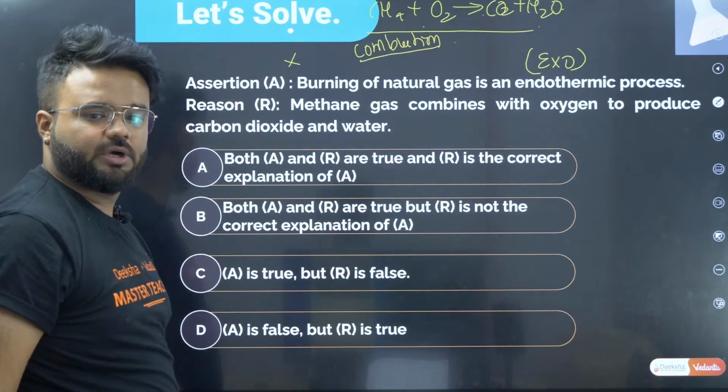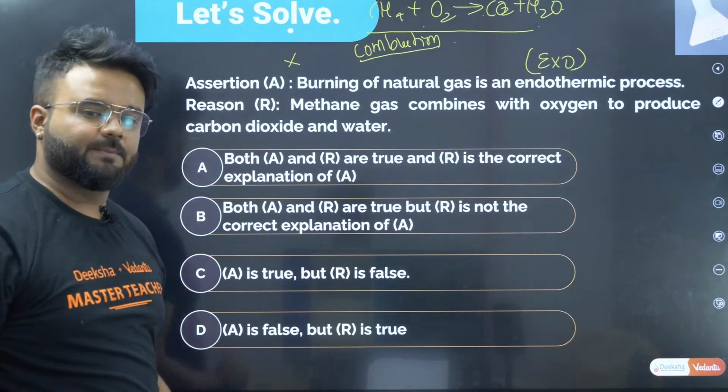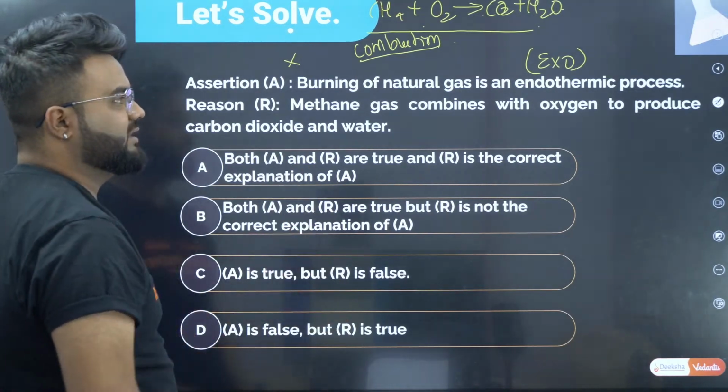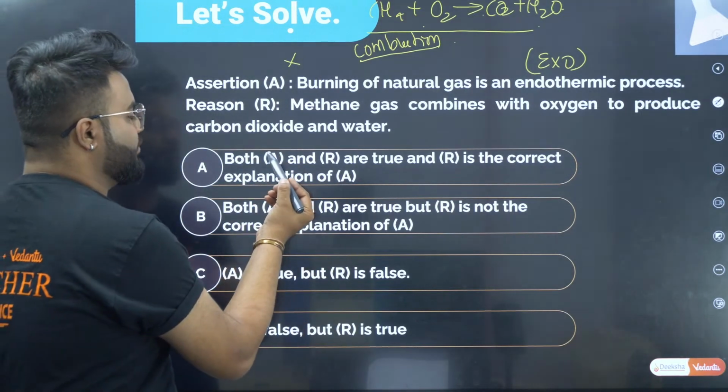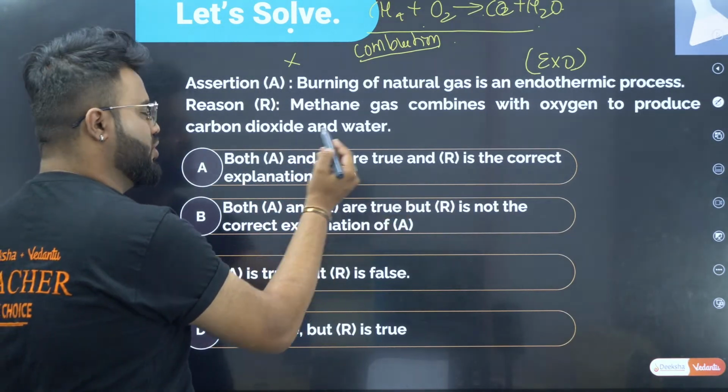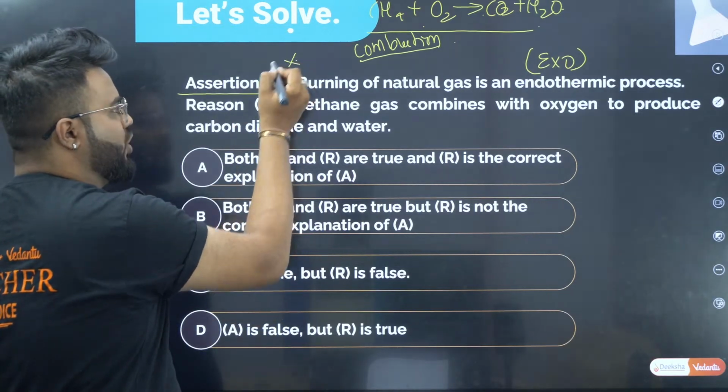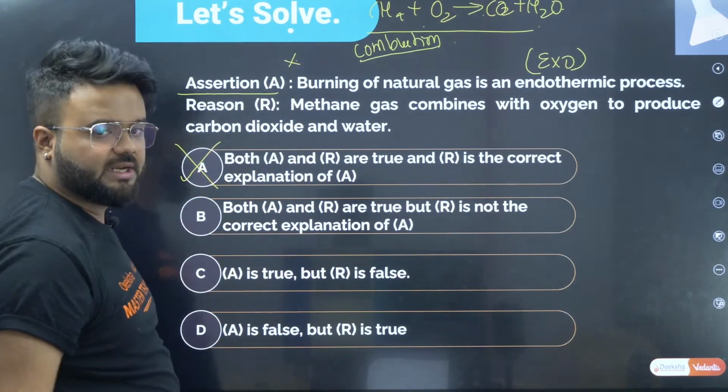Combustion reaction. Okay, this reaction we call a combustion reaction. Therefore, let us see which option gives the correct answer. Both assertion and reasoning are true. Therefore, we know that the assertion is false. Therefore, option A can't be your correct answer.